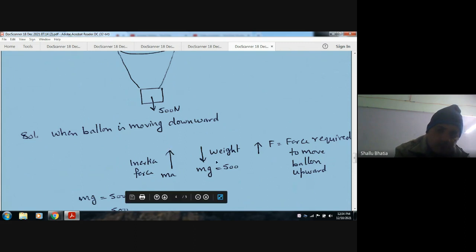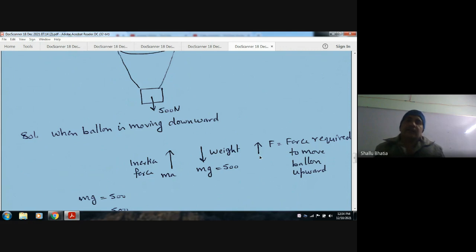So some force is taking it upward. That is the force F, which can be provided by the gas in the balloon or by burning some fuel. That force will act in the upward direction.